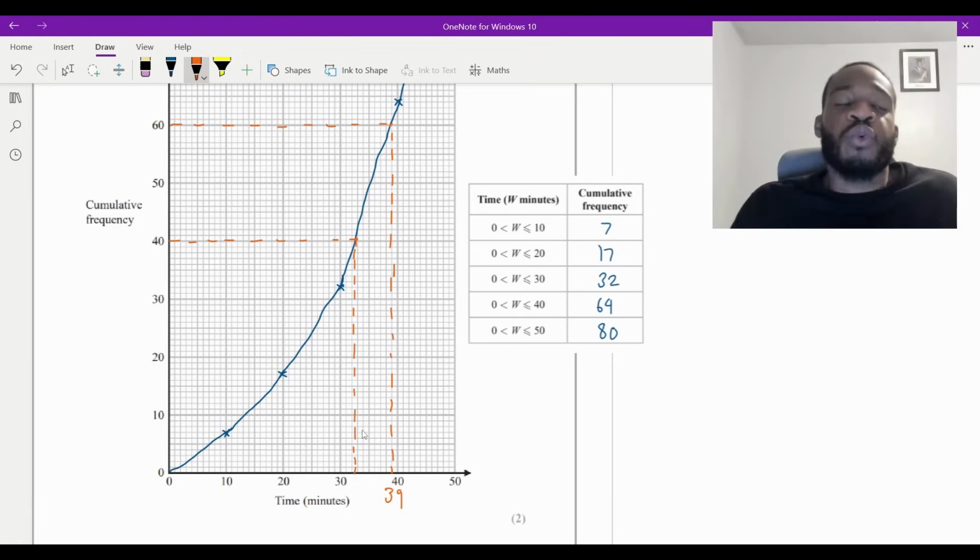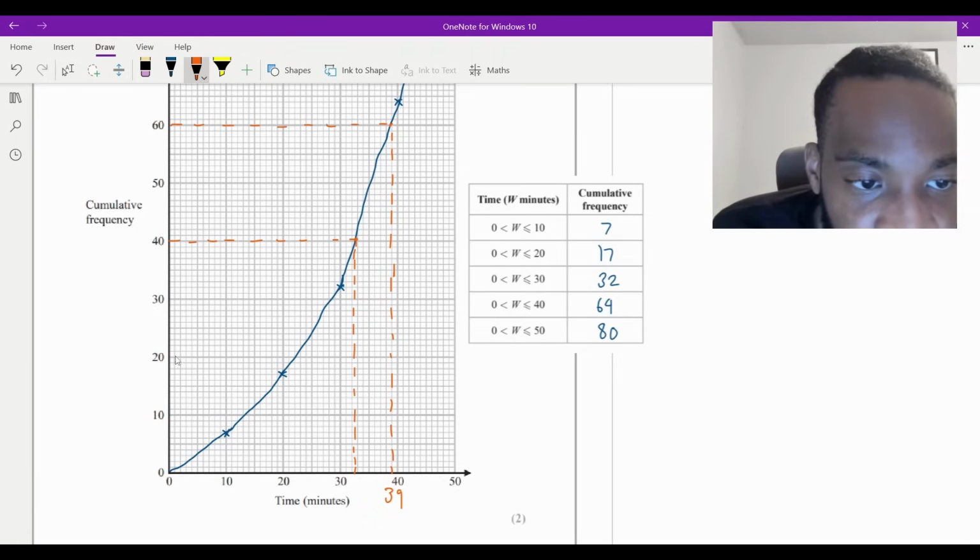And then the lower quartile is 1/4 of the data. A quarter of 80 is 20. So I'm going to go to 20, which is going to be over here.